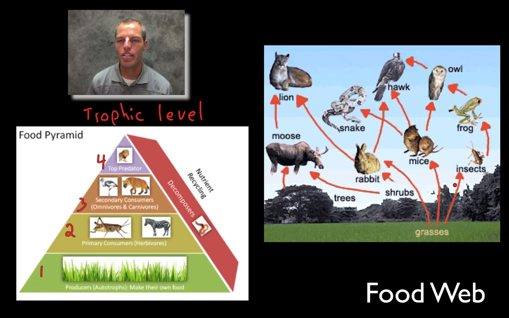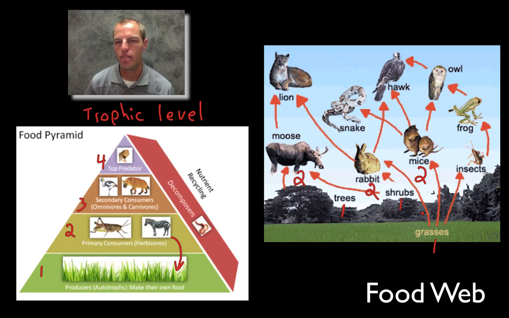So if you look over here at your food web, what organisms are going to be at trophic level number 1? Well, your tree is a trophic level number 1, your shrubs, and your grasses. Those are all trophic level number 1. They are producers. And then you'll notice as we go up, we go to trophic level number 2. These are going to be our organisms that only feed on the level below it. So these are going to be our herbivores. And so if we go through our food web on the right, we know that the moose is going to be a trophic level number 2, the rabbit.